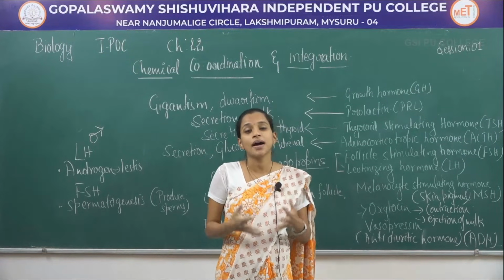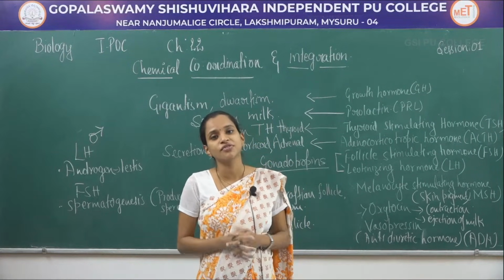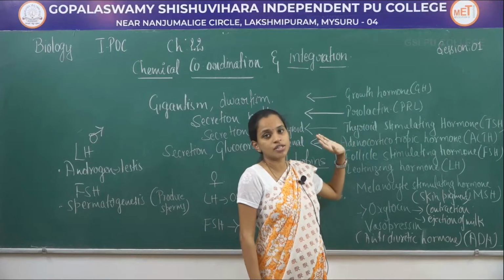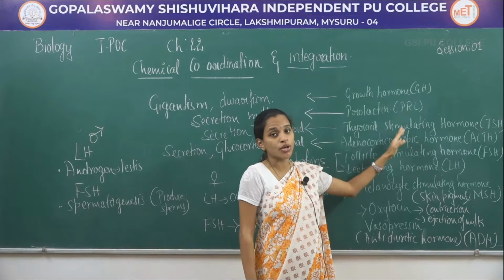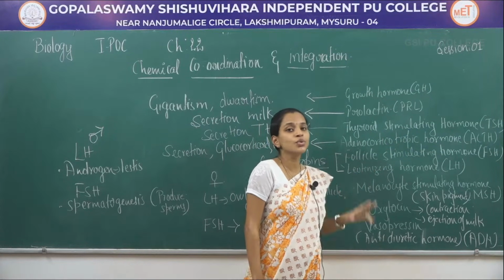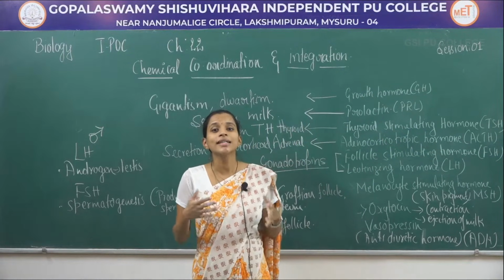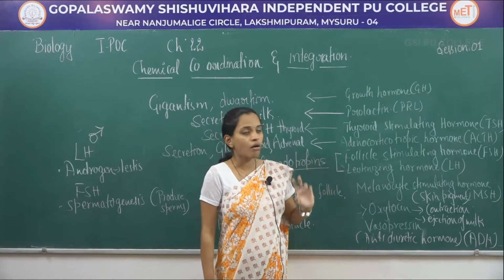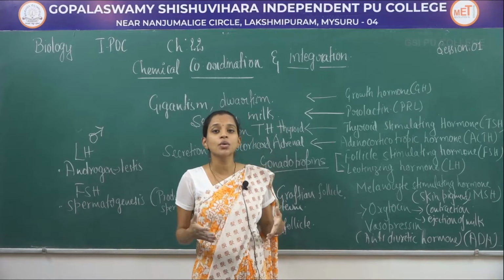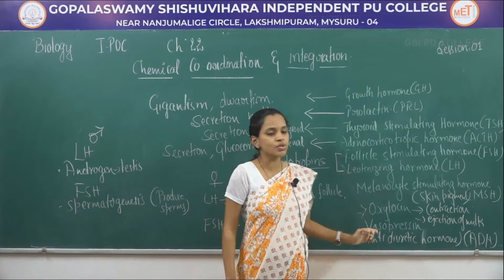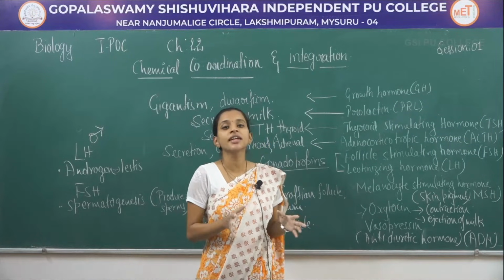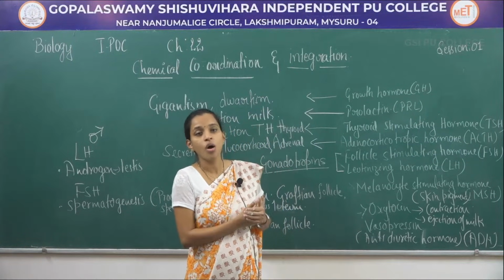When it comes to the pars distalis, it produces six different hormones: growth hormone, prolactin hormone, thyroid stimulating hormone, adrenocorticotropic hormone and two gonadotropins. The pars intermedia produces melanocyte stimulating hormone, and the pars nervosa produces oxytocin and vasopressin. Once again, let us discuss the different functions of each hormone.